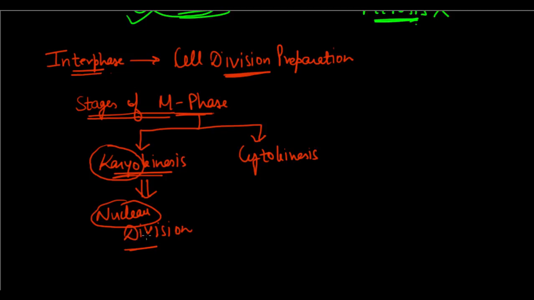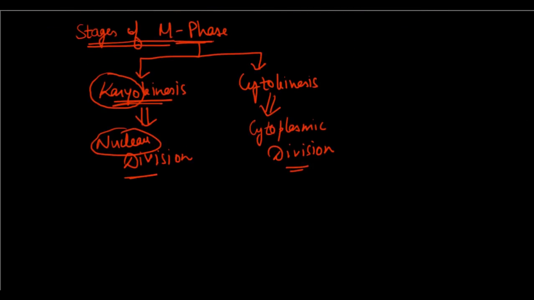So the nucleus needs to divide first into two, and then we have the cytoplasm which divides. So cytoplasmic division. So there are two phases of M phase. We have the nuclear division phase, which is the karyokinesis, and then we have the cytokinesis phase, right? Now let's talk about each of the phases in detail.